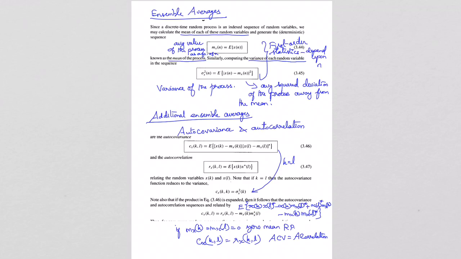Right, now let us look into ensemble averages, the first order and second order statistics of random processes. Here, since a discrete random process is an indexed sequence of random variables, we can calculate the mean of each of these random variables, and we can generate the sequence m x of n, which is equal to the expectation of x of n, which is known as the mean of the random process x of n.